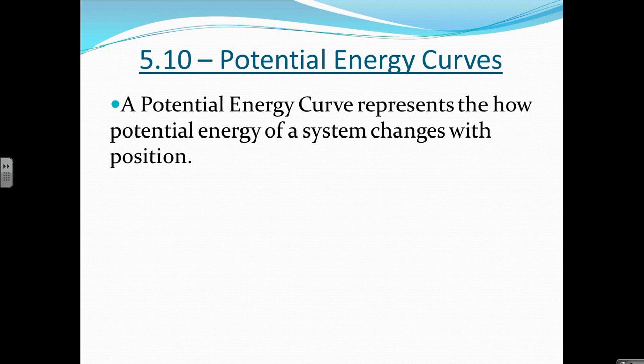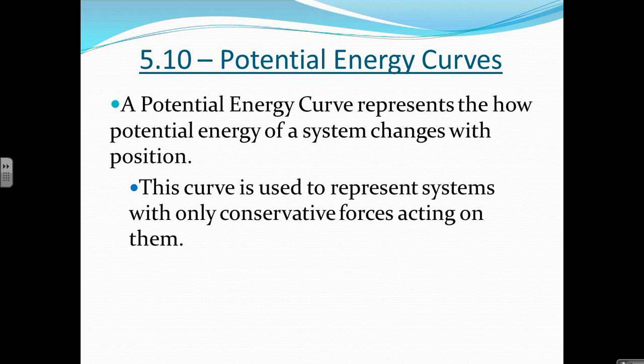The consequences of that relationship are best shown in potential energy curves. And we see these on AP exams, we see them in homework problems. They're a good way of showing how potential energy affects different systems. The potential energy curve itself shows how the potential energy of a system changes with the position of an object within the system.